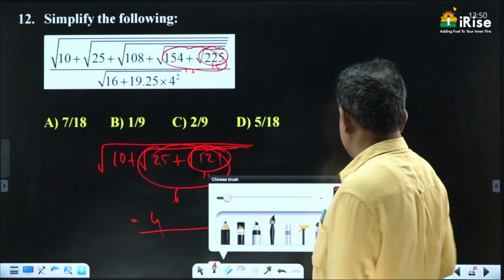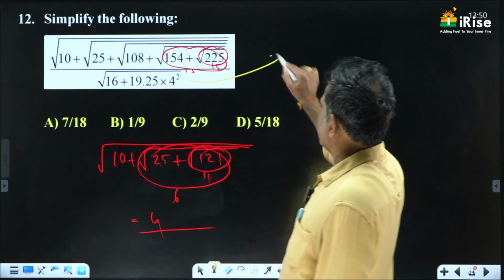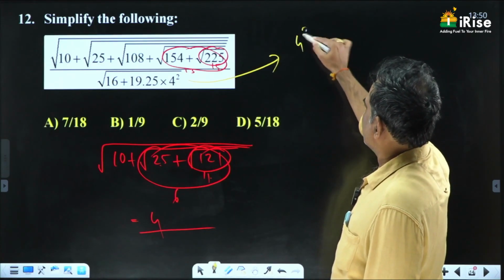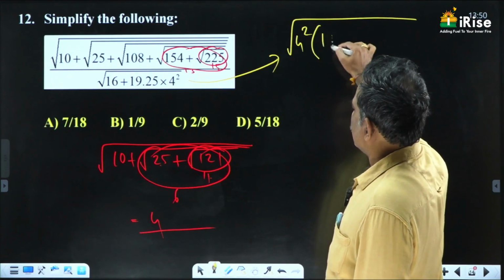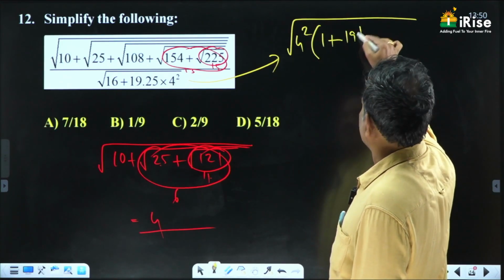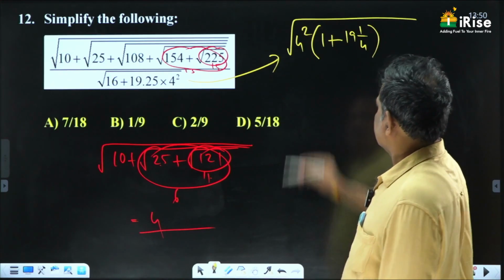What is the denominator here? In the denominator, I want to take 4 square common, which is equal to 1 plus 19 into 1 by 4. 0.25 can be written as 1 by 4.